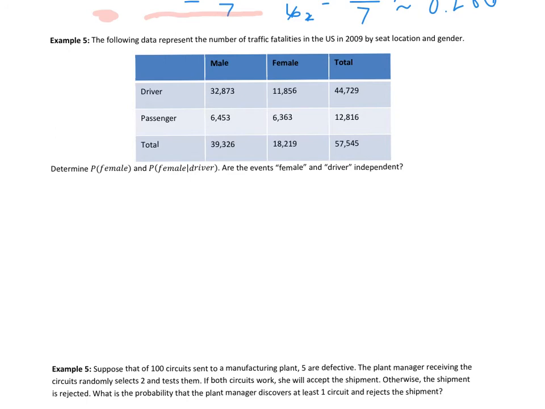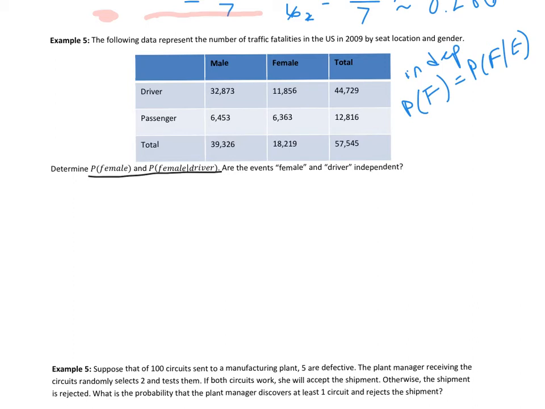So again, how we determine if something is independent, we just saw on the previous page, is that if we're looking at, let's say, the probability of F given D, if the events are independent, then the conditional probability is going to equal just the probability of F. So that's what we're doing. And this example is kind because they walk you through that process.